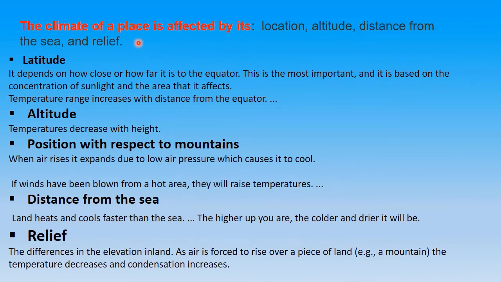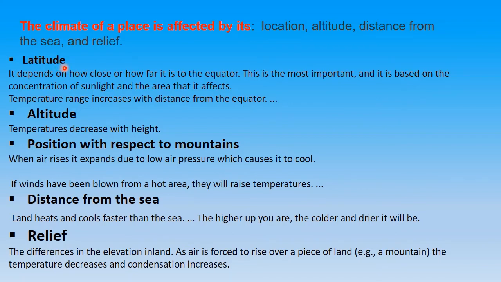Now further, the climate of a place is affected by its location. These are the important features which define the climate of a place. So the climate of a place is affected by location, altitude, distance from the sea, and relief. And now we are going to see latitude. You all know what latitudes and longitudes are. It is from there only.